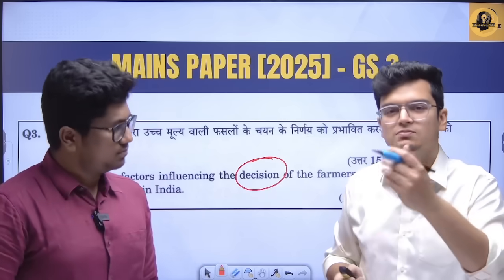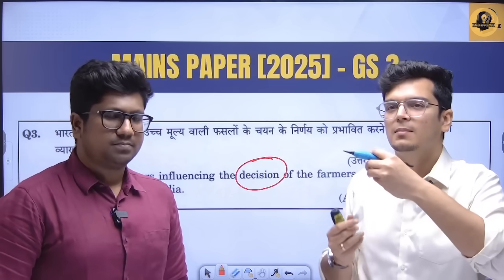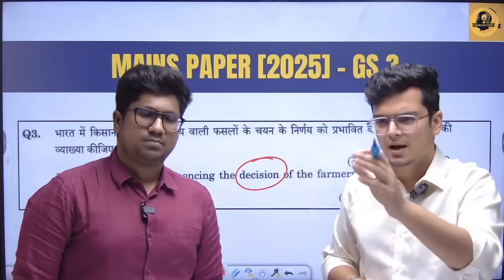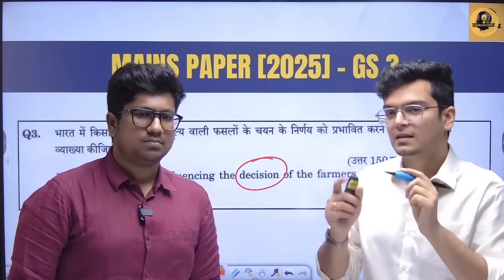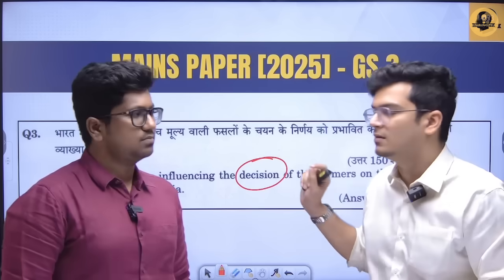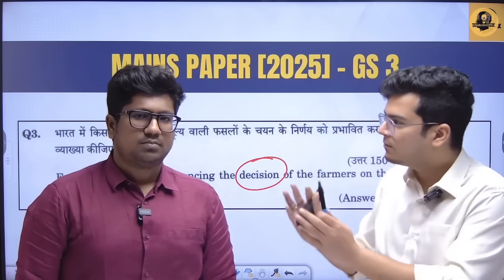That okay, they can export this, they can maybe go to APEDA and sell it somewhere. The productivity might be higher, their income will double. But these points are all iterations of the same thing, that they will get more money, right? How can we come up with different points?